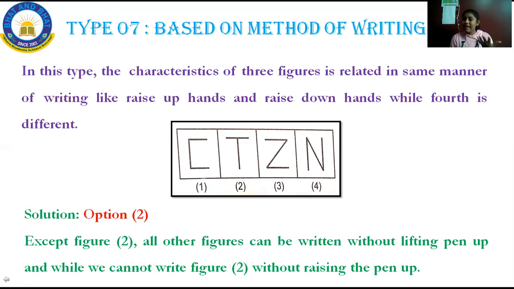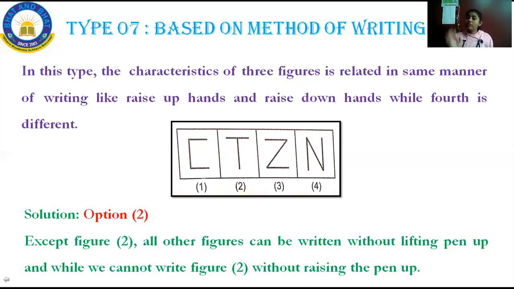What is meant by characters? All alphabets we call characters. Here they will give the four figures. In that, three will have the same manner, hands up and hands down. In this you have to particularly concentrate on hand movement. Three will have the same hand movement while another one is different.